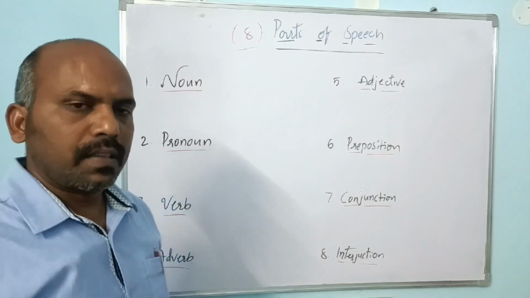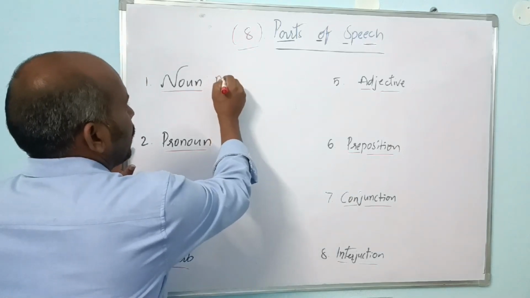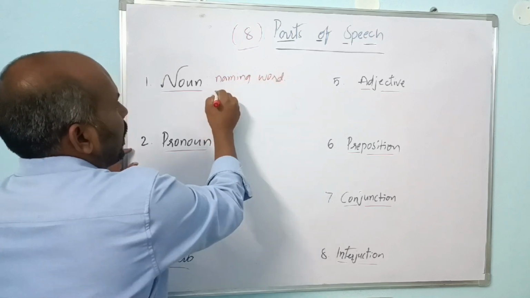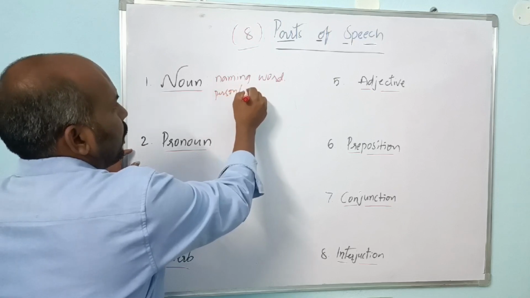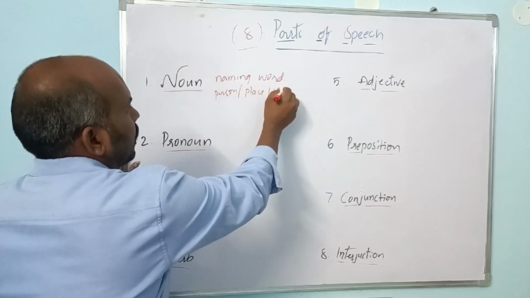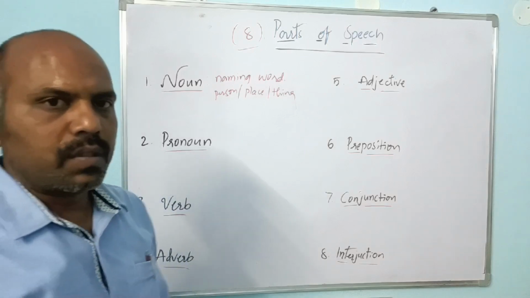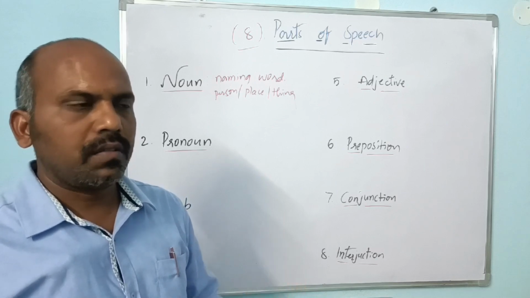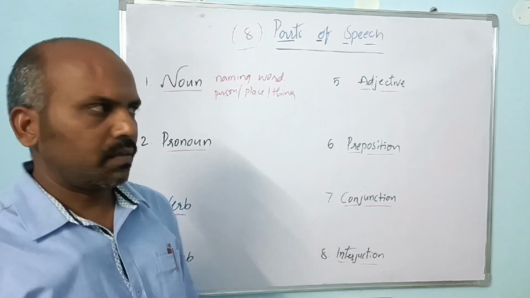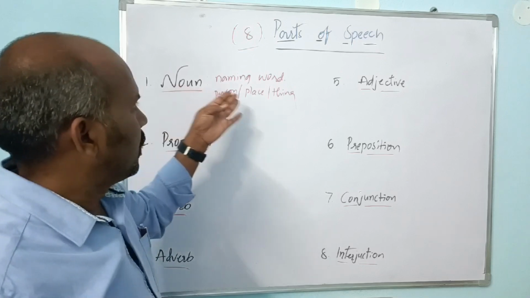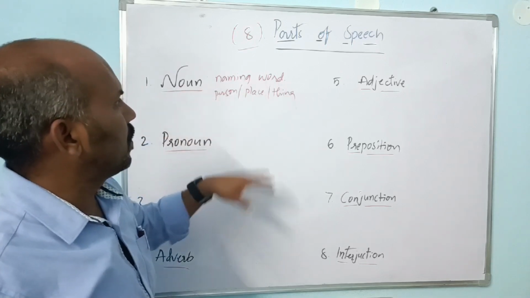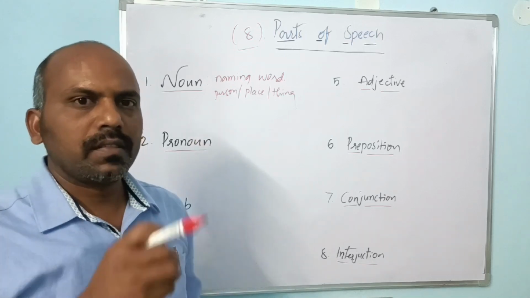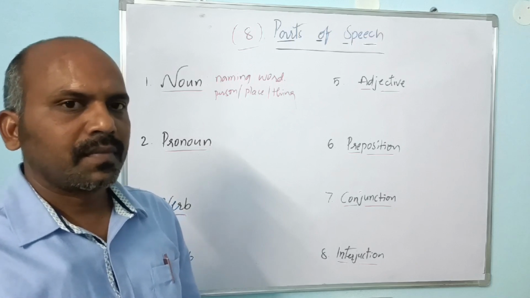So hope you know well, noun mean a naming word of a person, place, thing, a naming word. Suppose it is a marker, noun, board, a noun. It is named as board, so it is a name of a thing, comes under a noun. And it is a place of Warangal, comes under noun. And my name is Virendra, person name comes under noun, right?